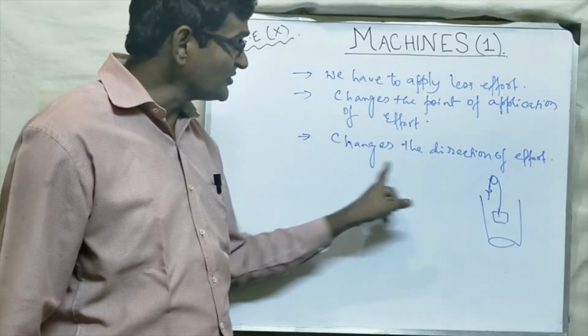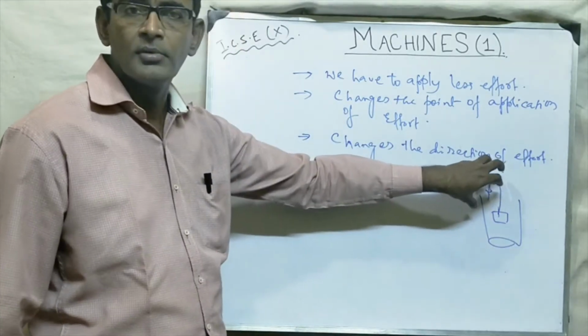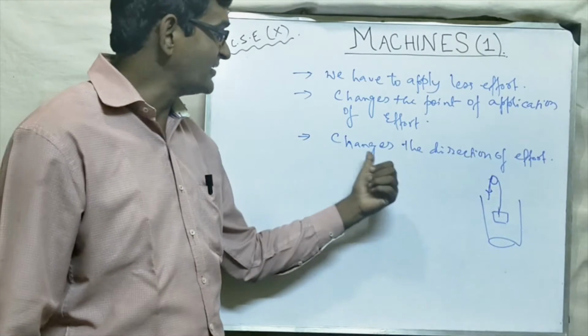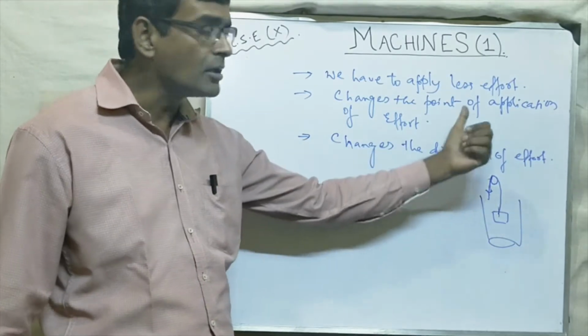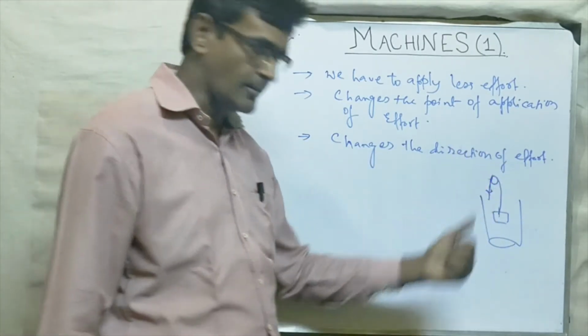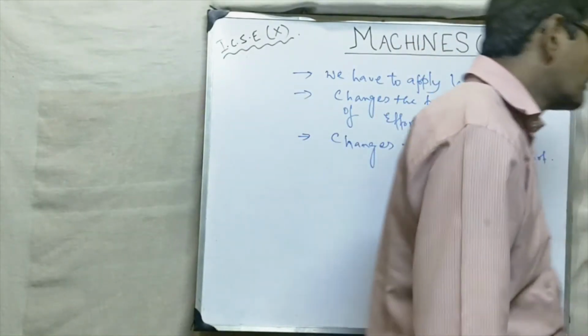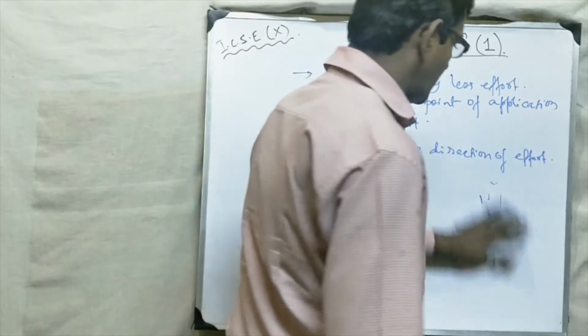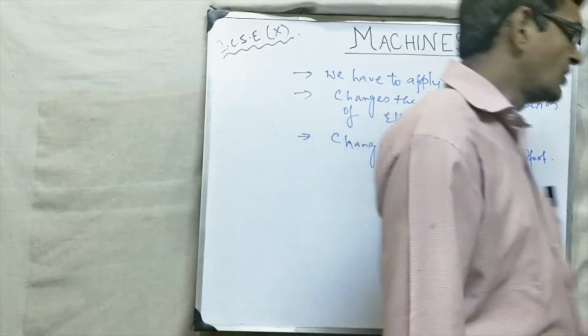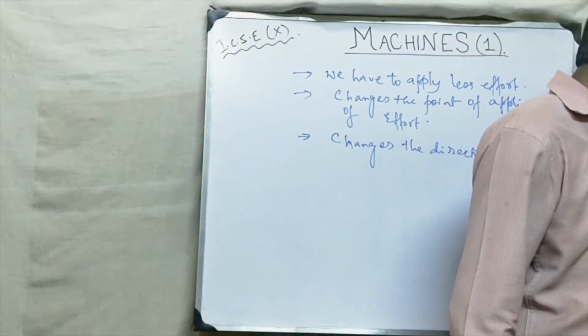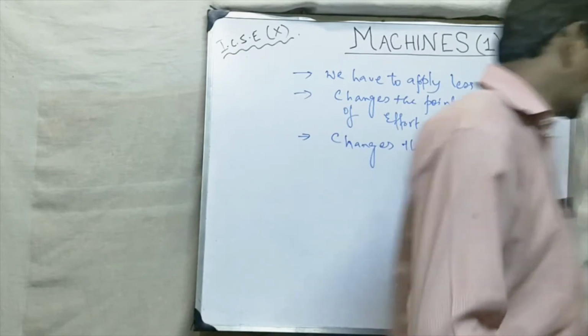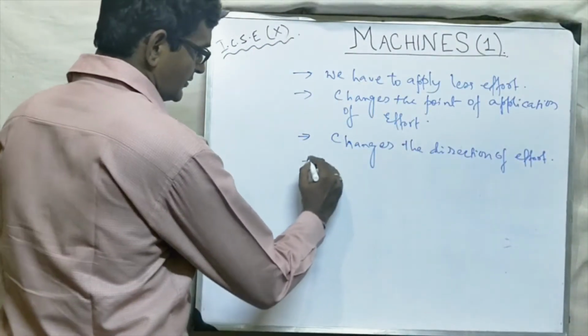So what is the machine doing? What is this small pulley doing? It is changing the direction of effort. Okay. So the third point is changing the direction of effort. And the fourth point is what? The gain in speed.